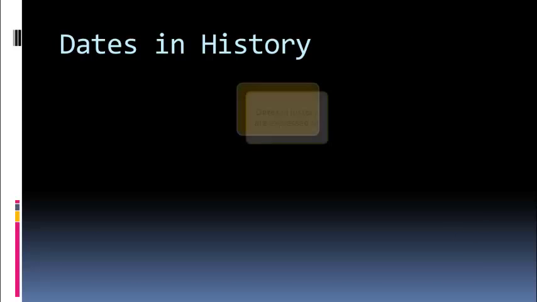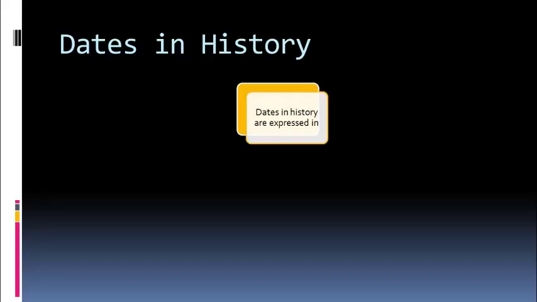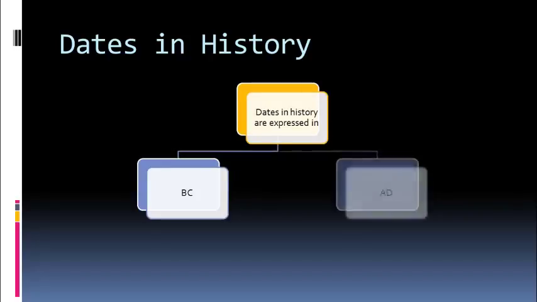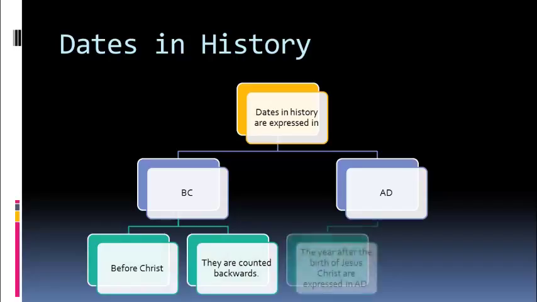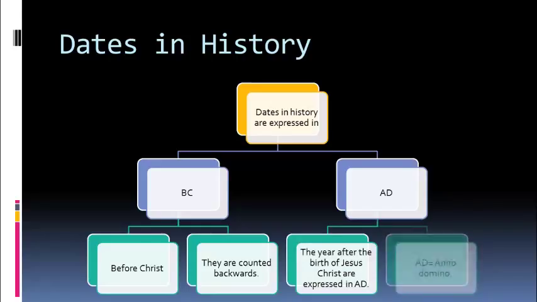Dates in history. Dates in history are expressed in BC and AD. BC is before Christ. They are counted backwards. AD is the years after the birth of Jesus Christ, expressed in AD. AD stands for Anno Domini.